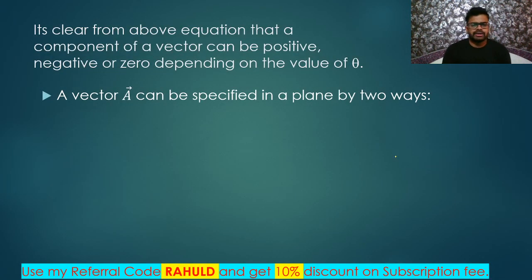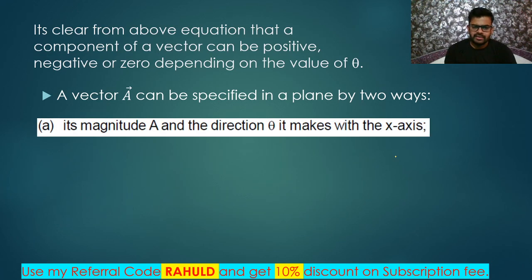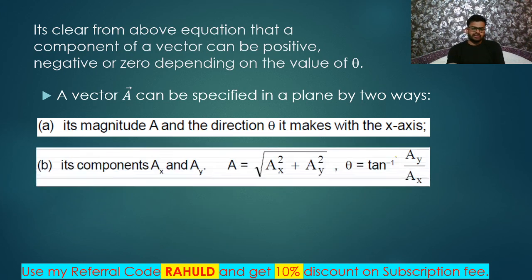Okay, so let us read this first. It is clear from the above equation that a component of a vector can be positive, negative, or zero depending on the value of theta. Yes, correct? Because sine theta or cos theta can be positive or negative, depending on the angle. Next, vector A can be specified in a plane in two ways. How? First, its magnitude and direction theta it makes with the x-axis. Next, simply its components ax and ay.